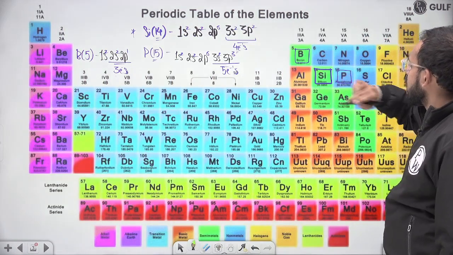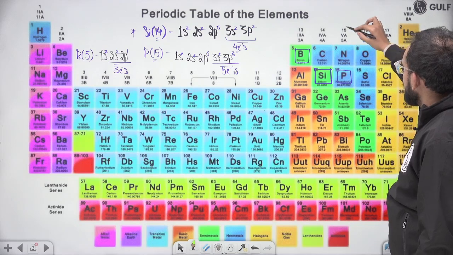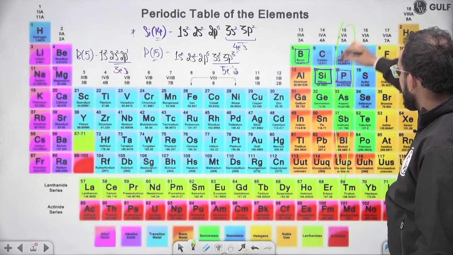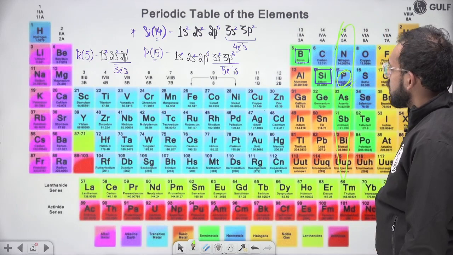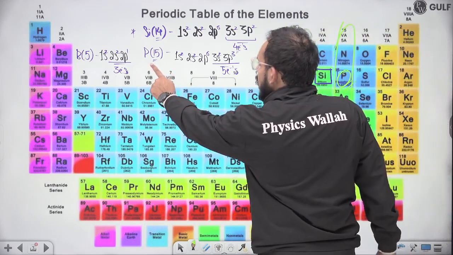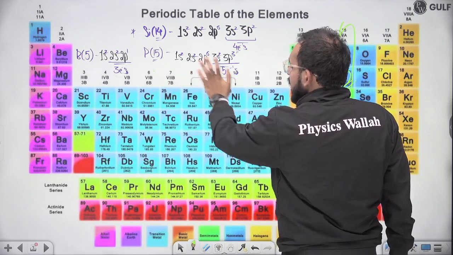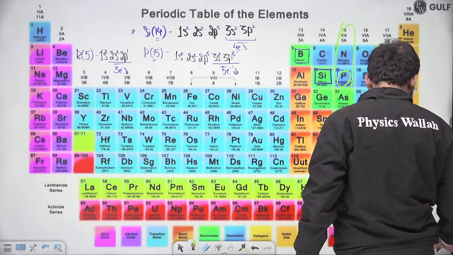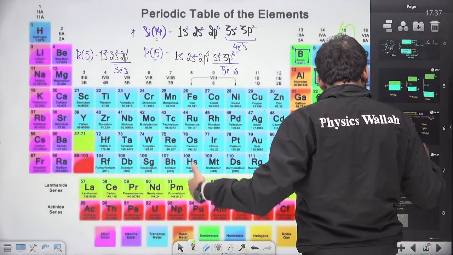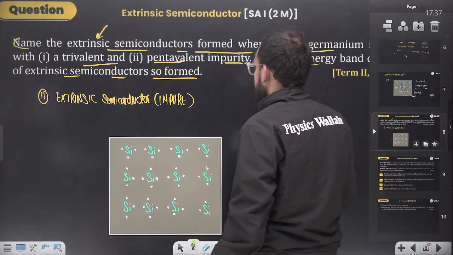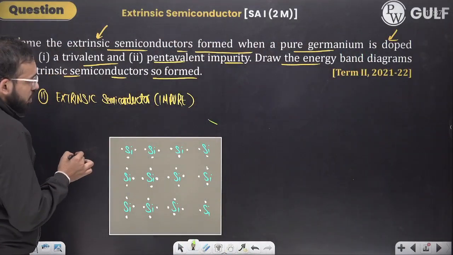Phosphorus and boron. Now, in this group, I had picked phosphorus. Phosphorus, watch out carefully, has 5 electrons in the valence shell. That's why it is referred to as pentavalent. Now I am going to use this only as my impurity. How I am going to use it? Let me just show you.